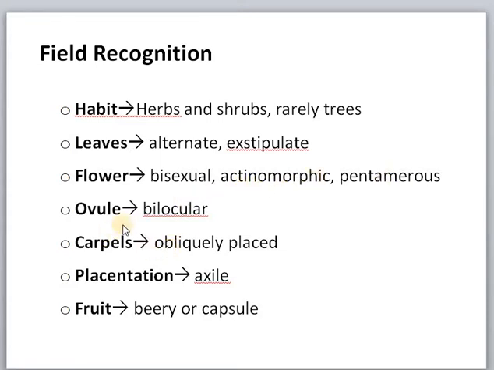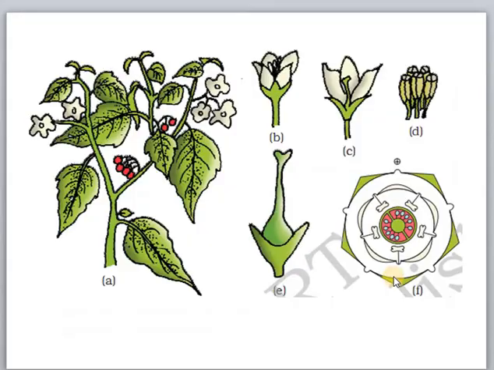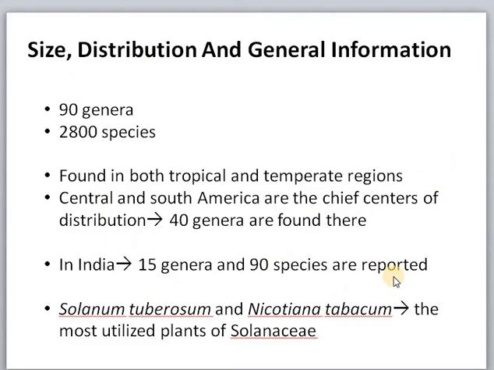There it is zygomorphic. Ovary has two locules, so it is bilocular. Then carpels are obliquely placed. Placentation is axile. Fruit is a berry or a capsule. And the family contains 90 genera and 2,800 species. They are found in tropical and temperate regions. Central and South America are the chief centers of distribution of this plant.